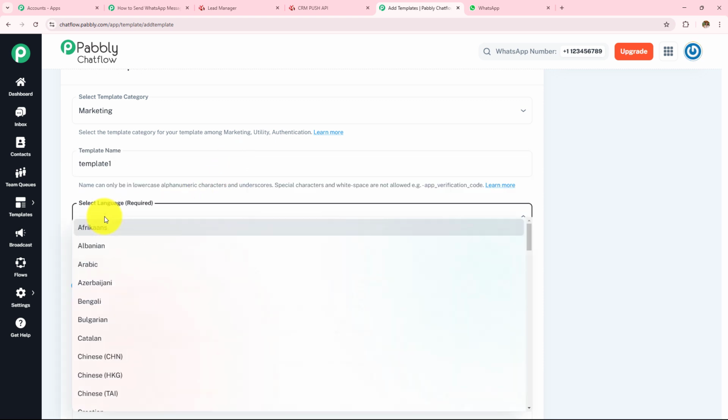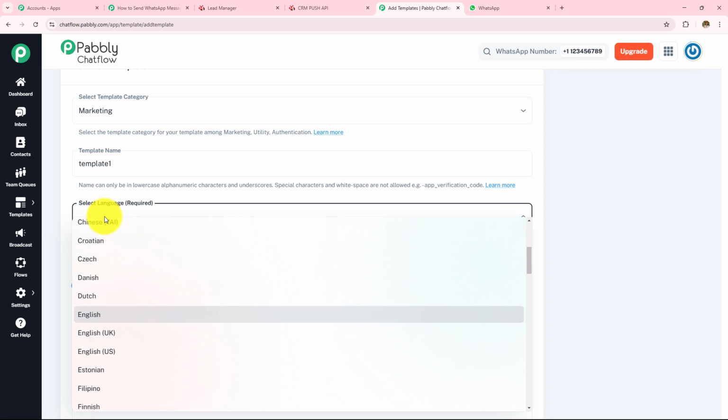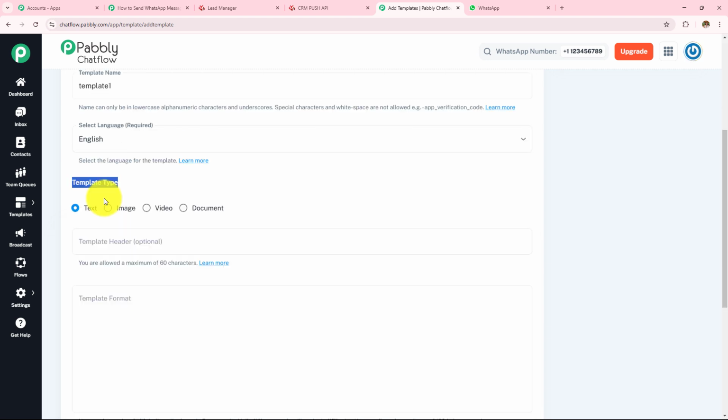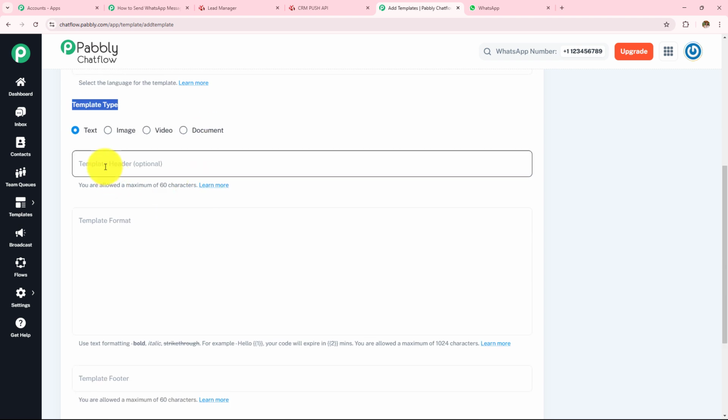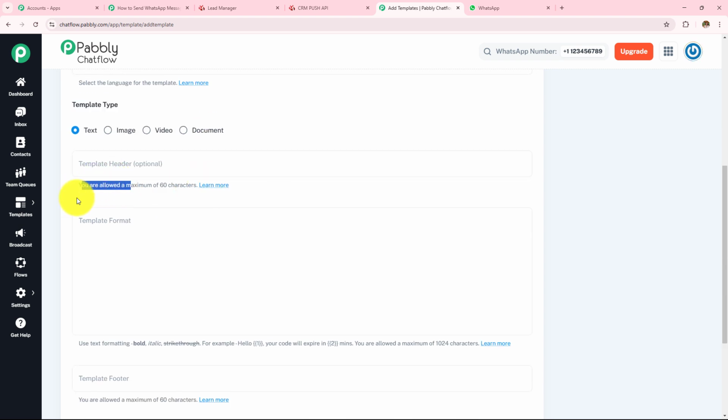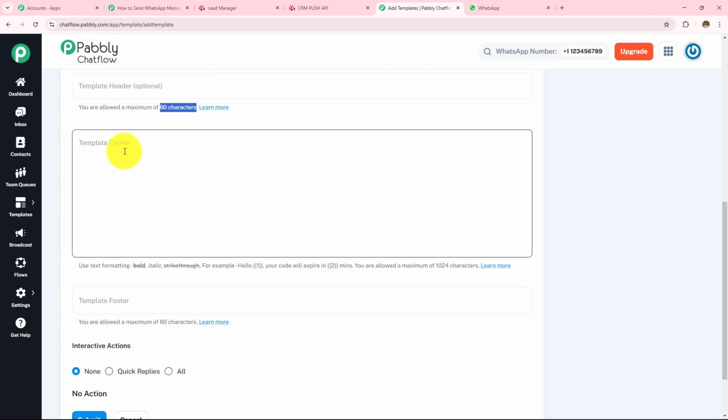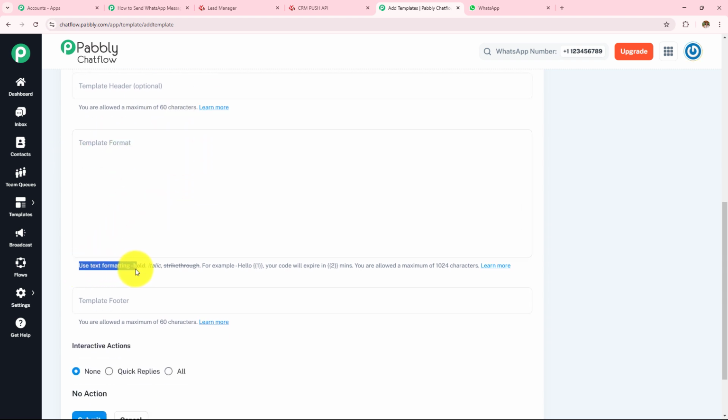And then I have to select the language. So here my language is English, I'm going to select that. Let's say I just want to select this as text, and then I have to give the template header. Here it's written that you are allowed a maximum of 60 characters. So if you want to provide the template header, you have to make sure that it is not beyond 60 characters. Now in the template format, it's written use text formatting, bold, italic. For example, hello, then a custom variable, your code will expire in a custom variable. You are allowed a maximum of 1024 characters, so I cannot go beyond this.